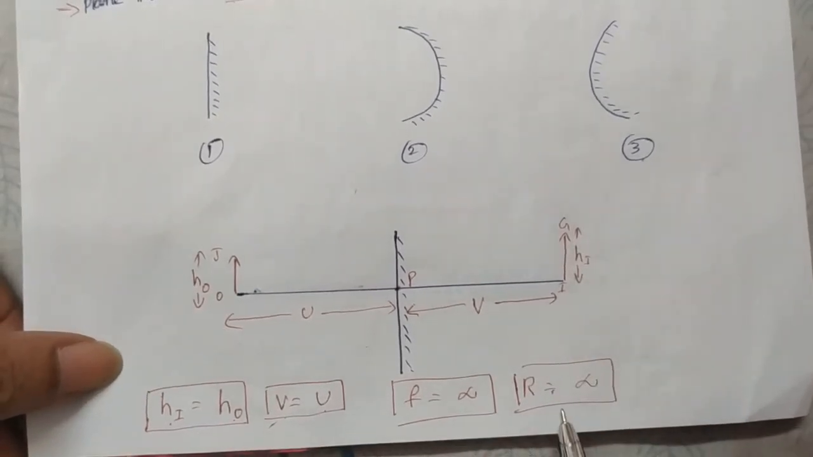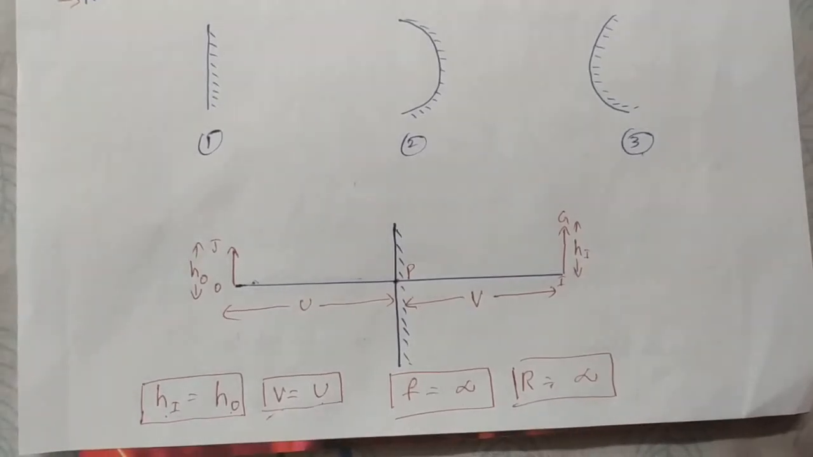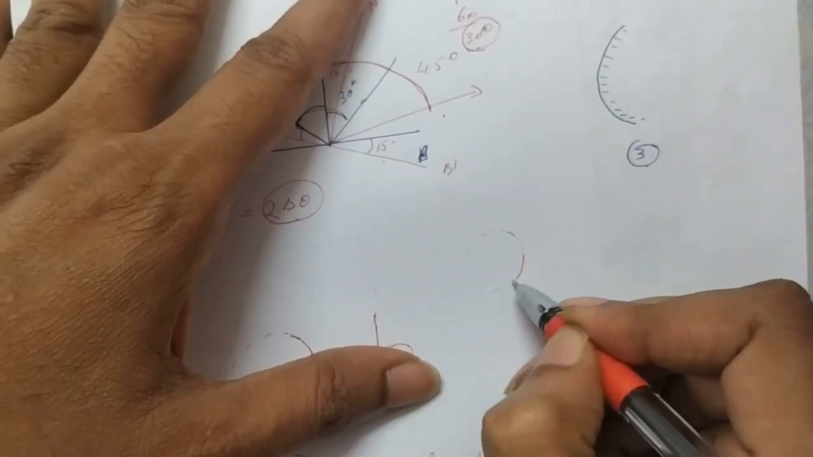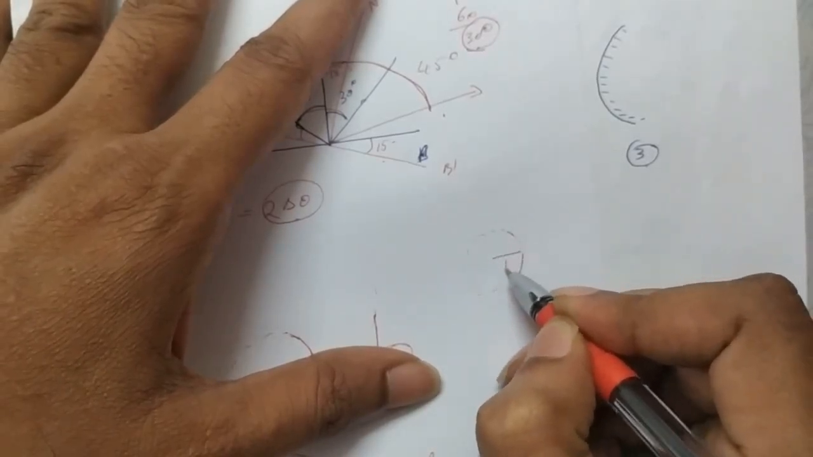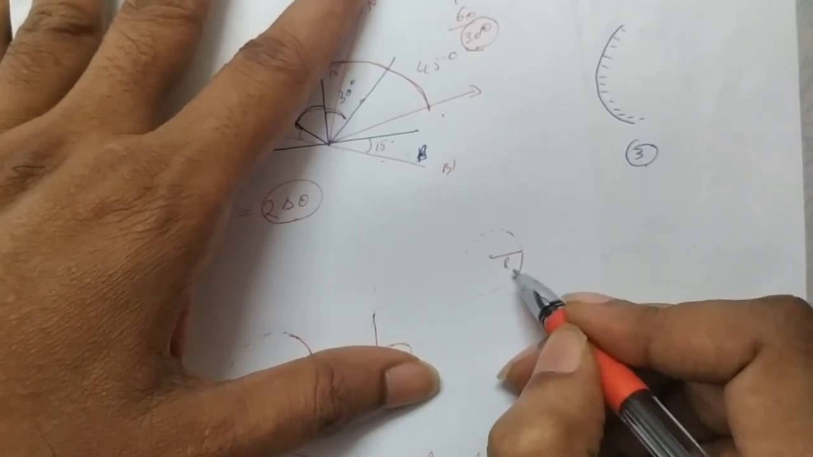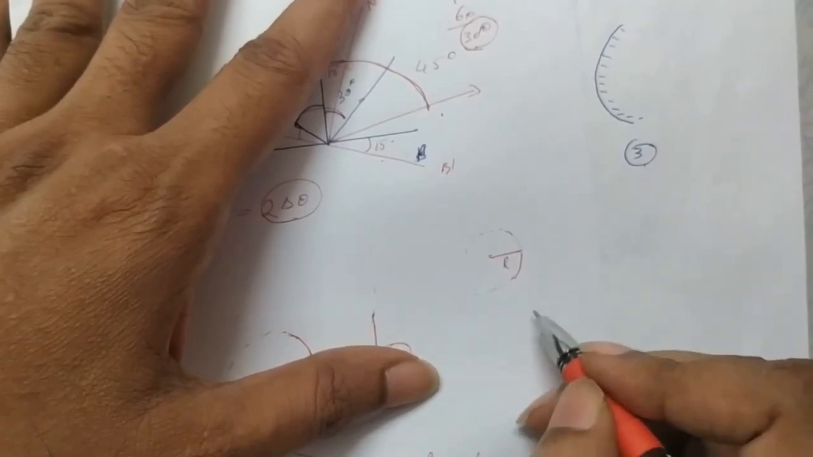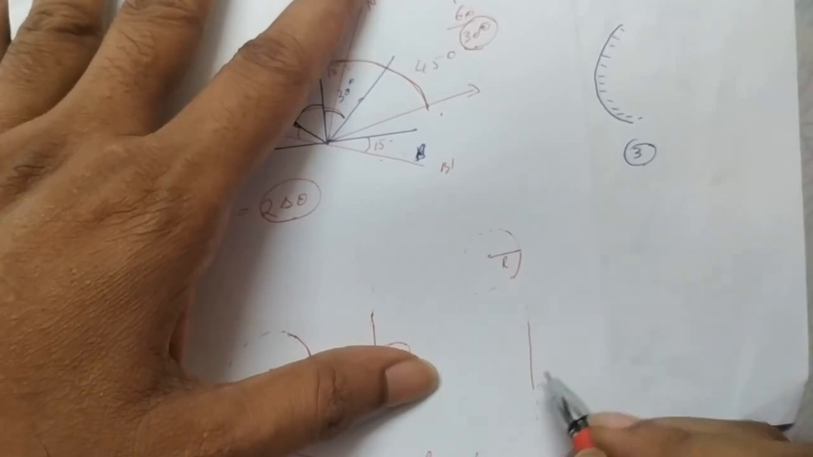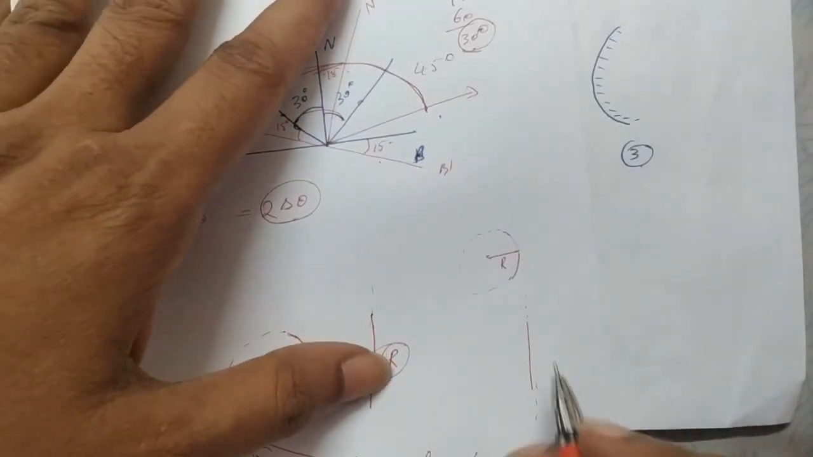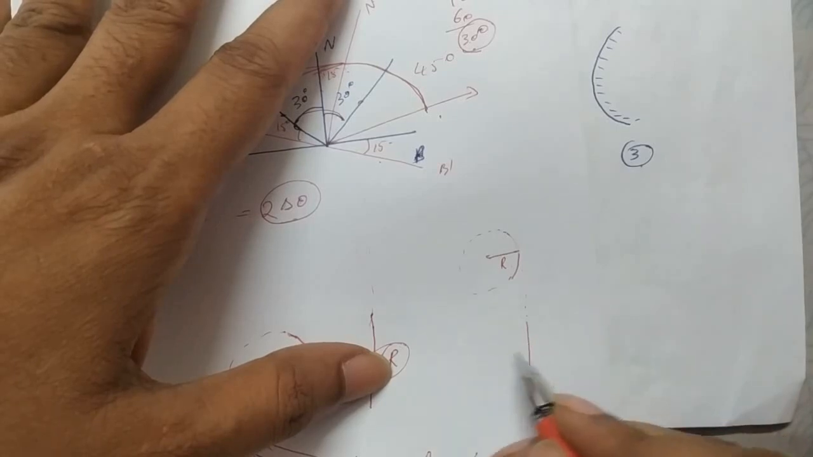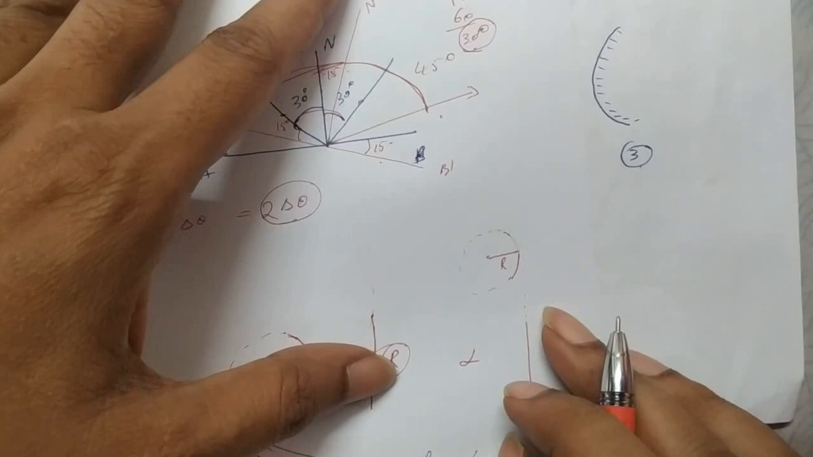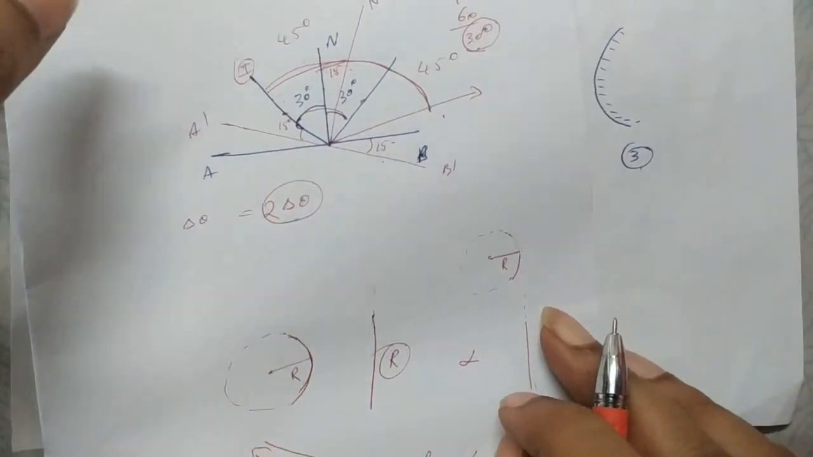And what about focal length and radius of curvature? You know that if there is a curved surface and you extend it until it forms a sphere or a circle, the distance from the center to the surface is called the radius of curvature. If you take a flat surface like this, you can extend this line up to any distance, but it cannot complete the circle. That's why the radius of curvature for a flat mirror is infinite, and the focal length is also infinite.